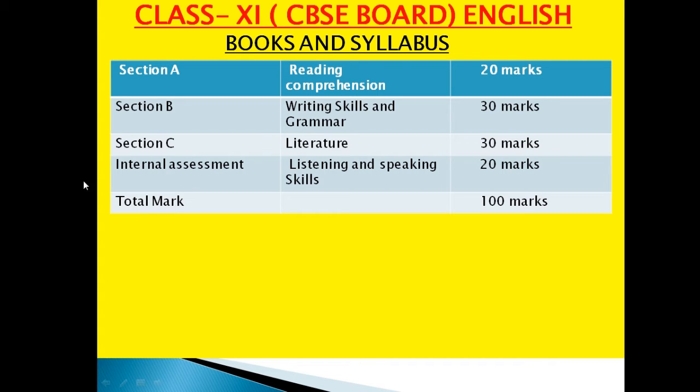And internal assessment, meaning listening and speaking, is of 20 marks, so the total becomes 100 marks. You get an 80 marks theory paper, and 20 marks will be in the school's and the teacher's hands. They will conduct your listening and speaking, and on account of your performance they will give you marks. So your target is to get 80 theory marks. These 20 are also in your hand only.